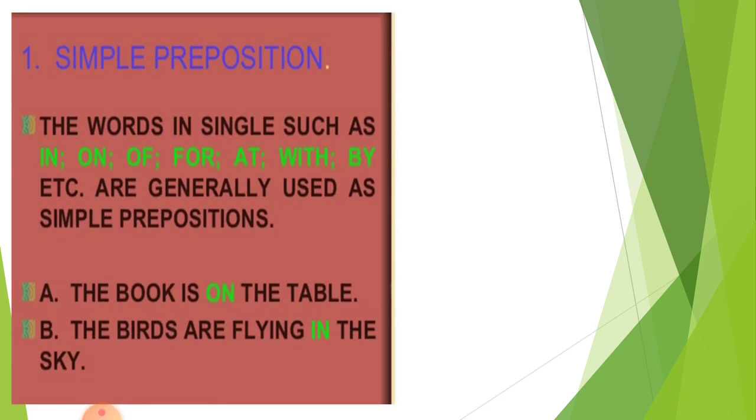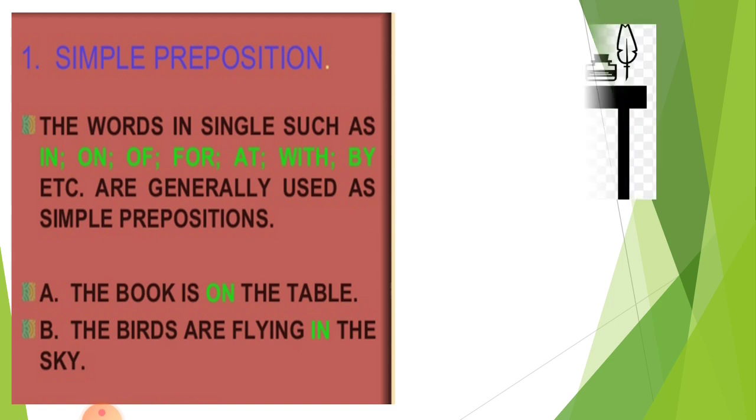Which is the first one? Simple preposition. So now let us know what simple prepositions are. The words in single, single words such as in, on, of, for, at, with, by. All these are single words. So they are generally used as simple prepositions. Likewise, you can see the examples.